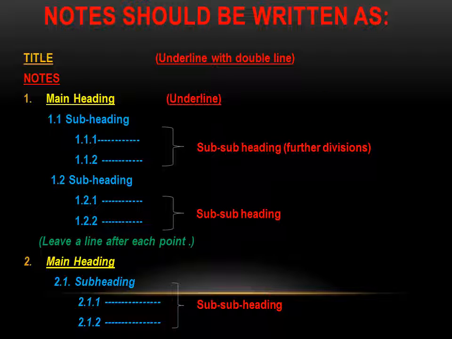Now, here I have given you how we are going to write notes. That is how we are going to write the numbers: main heading, subheading 1.1, 1.1.1, 1.1.2. This is the way we are going to do it. It can also be done in a different way, like A, B, C, and then you give subdivisions in Romans or in other ways.